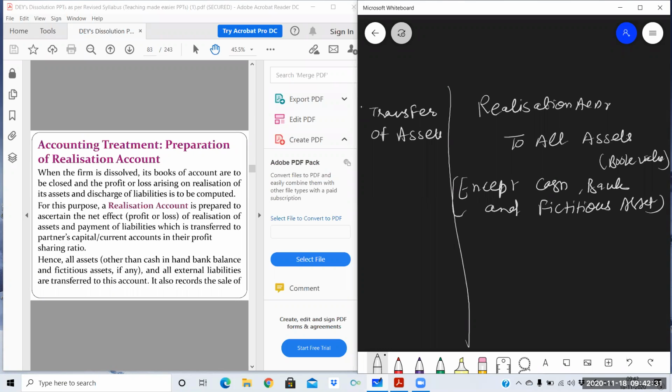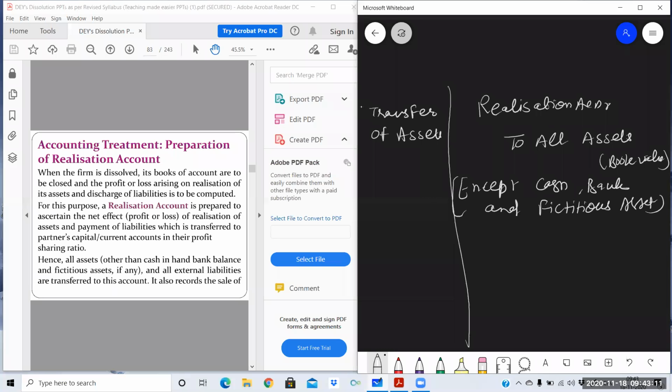And which assets will not be transferred? This is a one marker question: which assets will never be transferred to the realization account? The answer is cash, that is cash in hand and cash at bank, and any fictitious asset if given. Examples of fictitious assets are deferred revenue expenditure like advertisement expenditure or advertisement suspense account, and the debit balance of profit and loss account. So these are the examples which will never be transferred to the realization account.